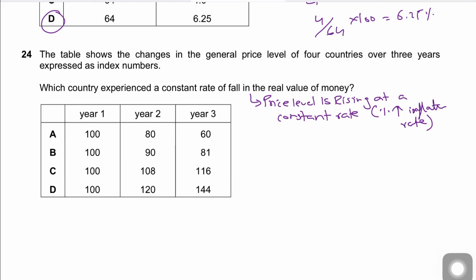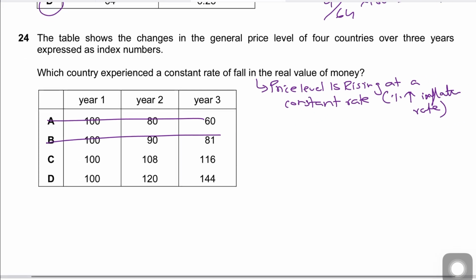So options A and B are incorrect. I'll tell you why. You don't even need to calculate options A and B. From the face of the MCQ it looks like, from year 1 to year 2 the index is falling. So prices are falling from year 1 to year 2. We need to find those options where the index is going up. So you cancel out A and B. So it has to be C and D.